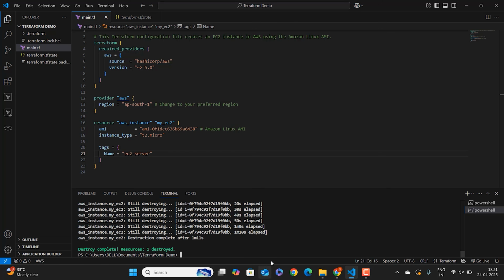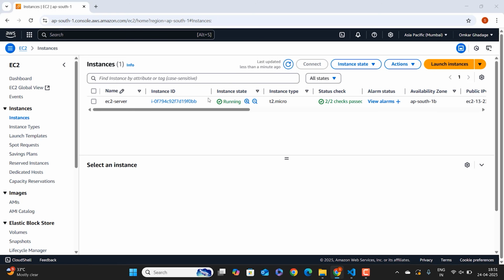And just to verify it, let's cross check it with the dashboard. Refresh it. And you can see the instance state is terminated. Terminated means it will be deleted within some time. And for now, the instance has stopped running and it is terminated. So that's it. This is how we can run all the commands and create, modify and destroy the instance. And this is not just for instance, but you can use it for many purposes as well.